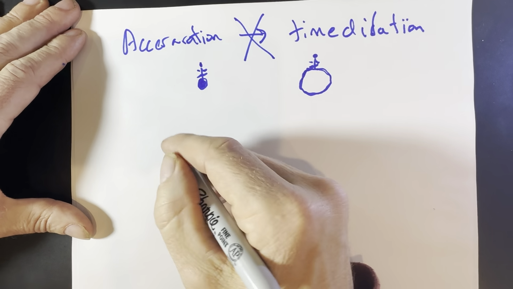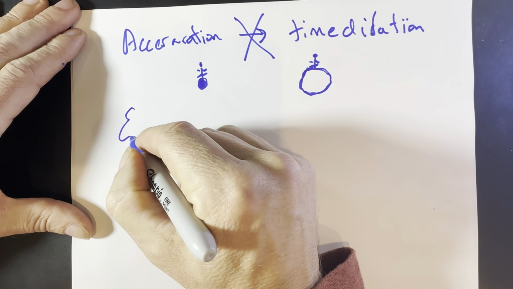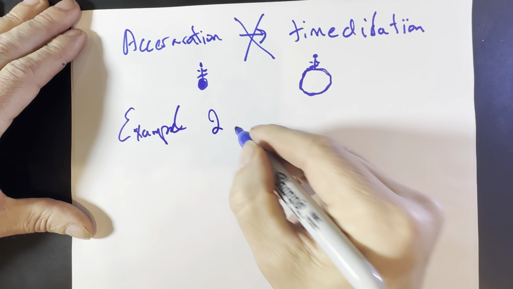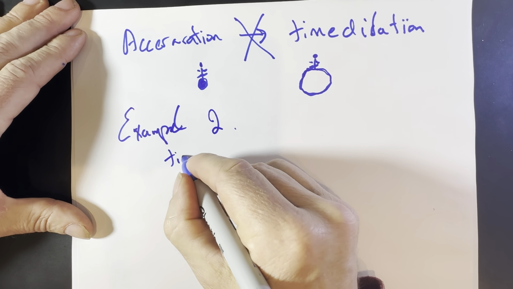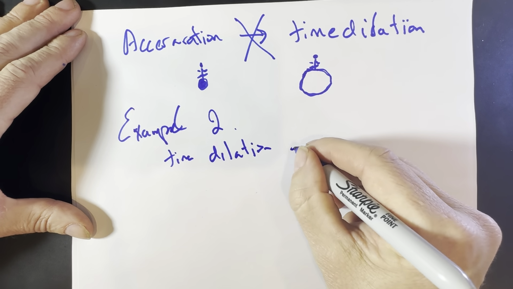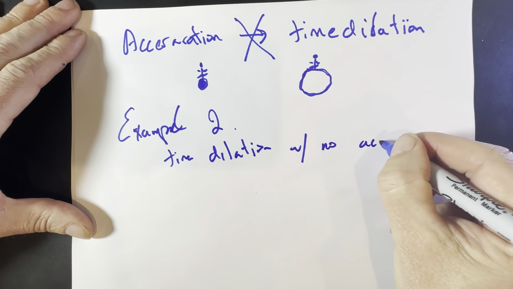Just to review, the next example, we'll call it example 2, is time dilation with no acceleration.